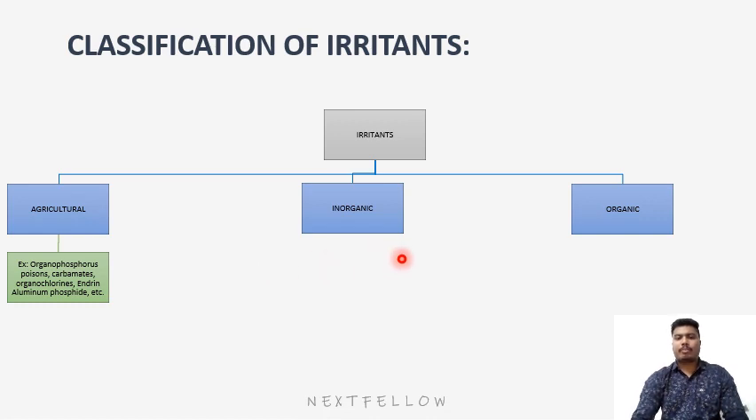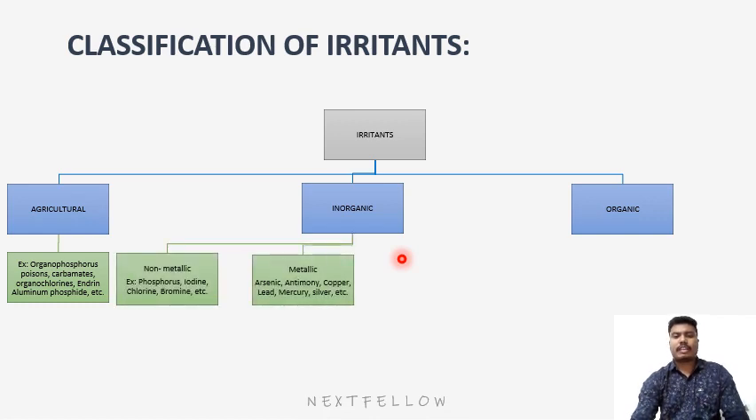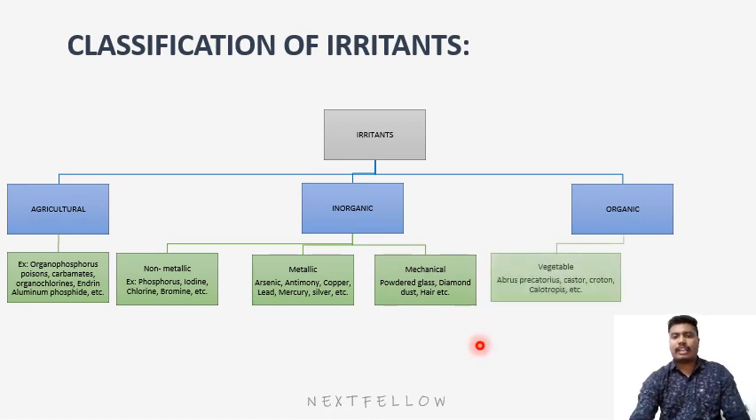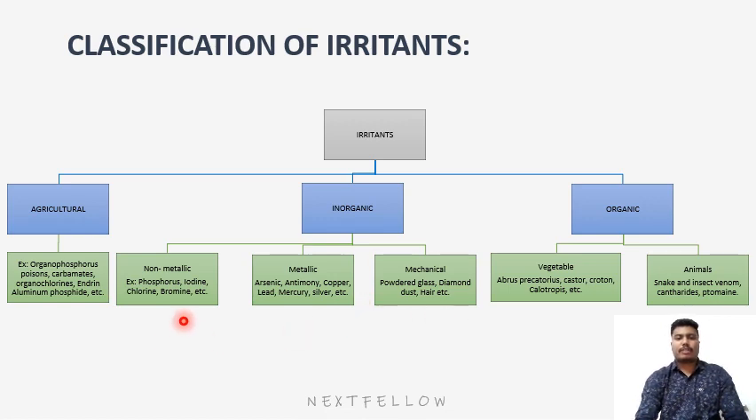Now inorganic irritants are further divided into three parts. The first are non-metallics, the second is metallic, and the third is mechanical. And the organic irritants are divided into vegetable and animal. So today we will discuss the non-metallic inorganic irritant poisons. The examples are phosphorus, iodine, chlorine, bromine, etc.